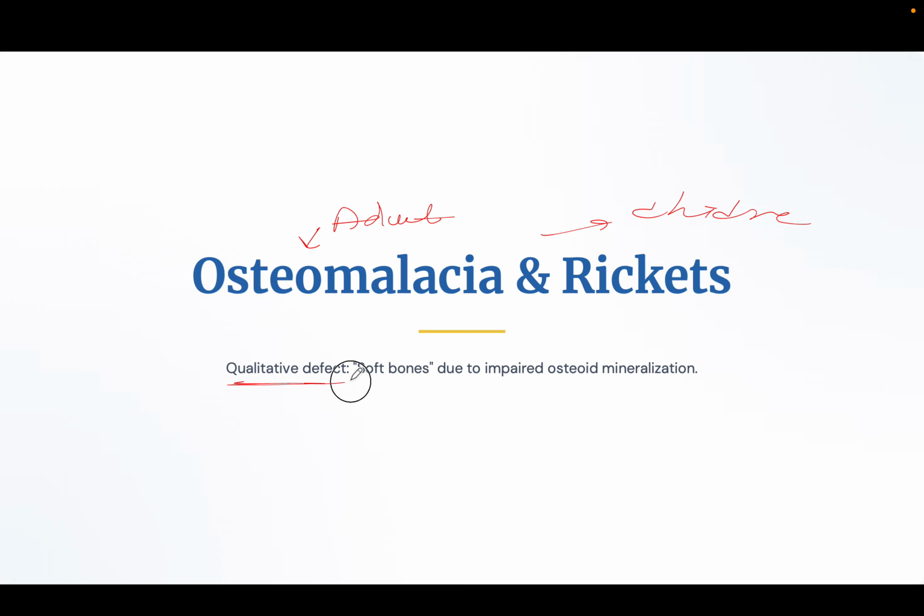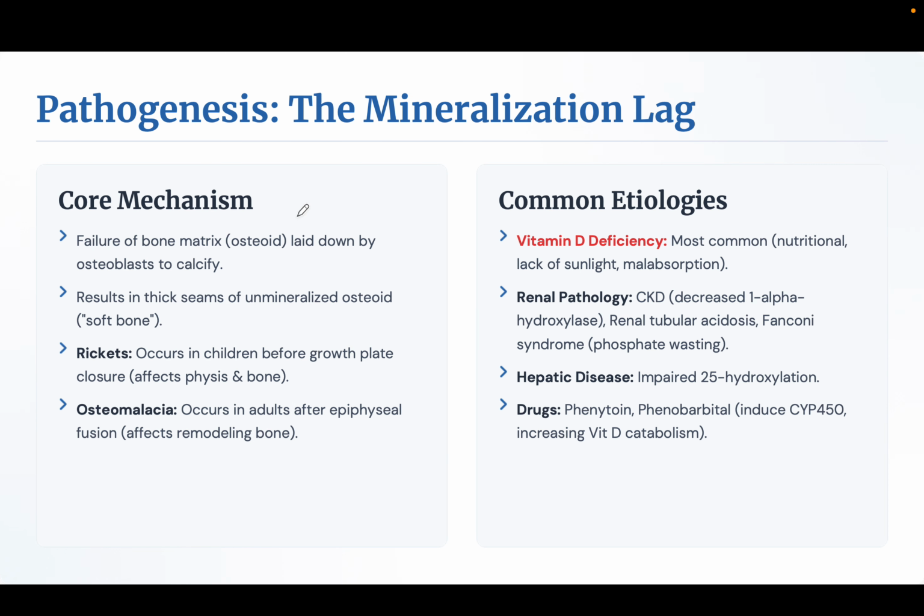So that is a qualitative defect. Quantity is okay, but quality is defective. These are soft bones due to impaired osteoid mineralization, that is, defective mineralization. The core mechanism is failure of the bone matrix laid down by the osteoblast to calcify. Osteoid defect results in thick seams of unmineralized osteoid, soft bone.